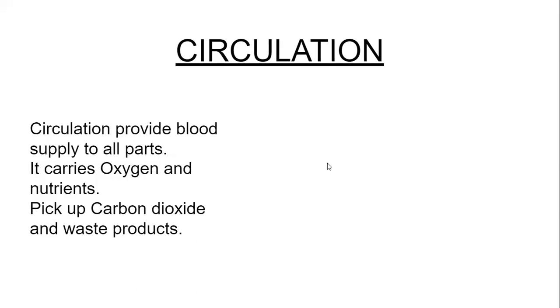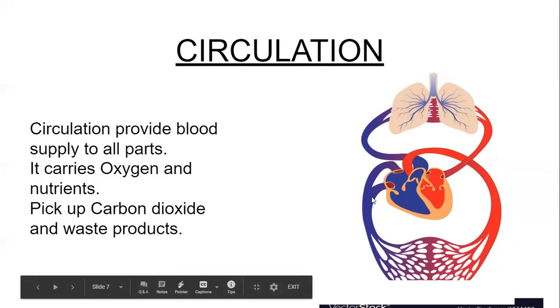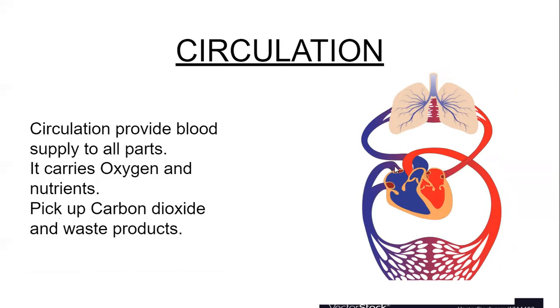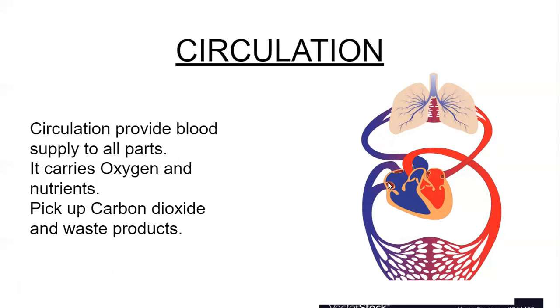Now see the image. This is the heart and this is the lung. Look here, this blue color shows that this is not pure blood. These vessels are bringing the impure blood from the parts of the body and giving it to the heart for further purification.